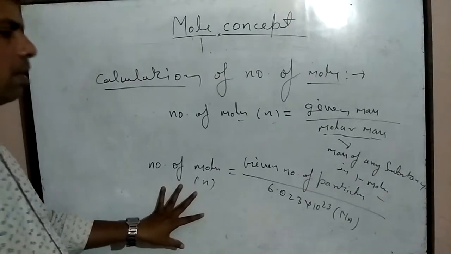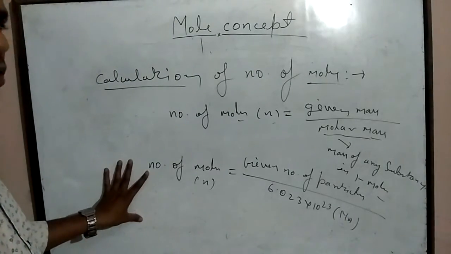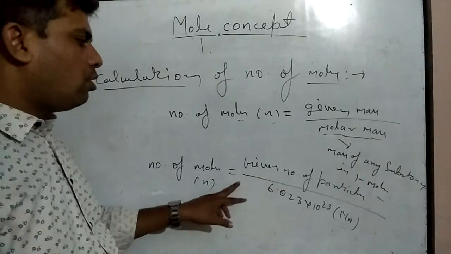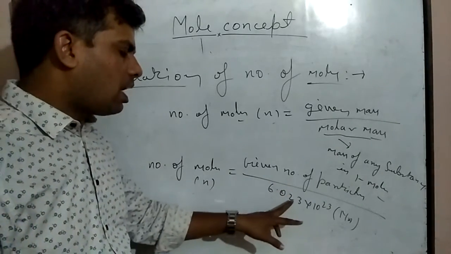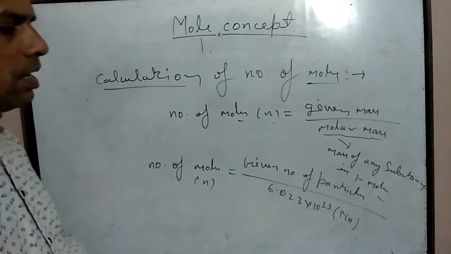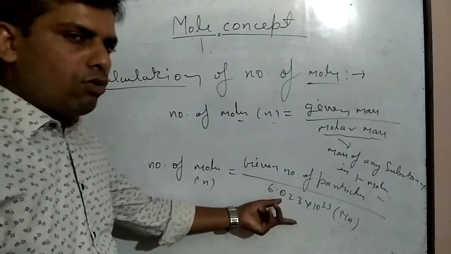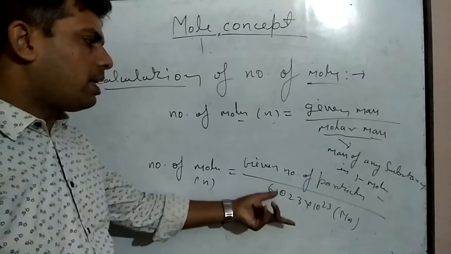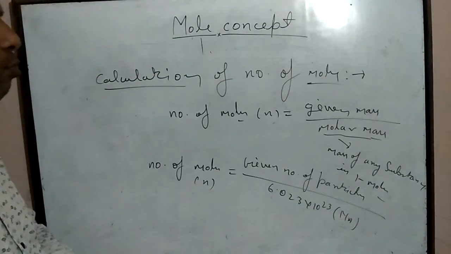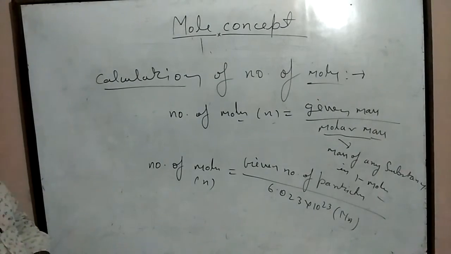So if the number of particles of any chemical substance is given, then the number of moles is equal to given number of particles upon 6.023 into 10 to the power 23, the Avogadro number. The number of particles divided by the Avogadro number provides the number of moles of any chemical substance.